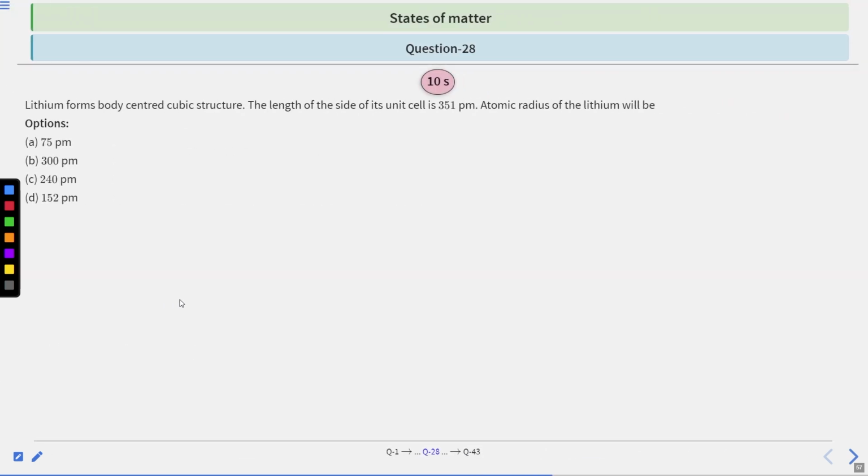Moving on to question number 28. Lithium forms body-centered cubic structure. The length of the side of its unit cell is 351 picometer. Atomic radius of the lithium will be. Options are 75 picometer, 300 picometer, 240 picometer, 152 picometer. You have 10 seconds to solve this question. After that, we will see the answer.